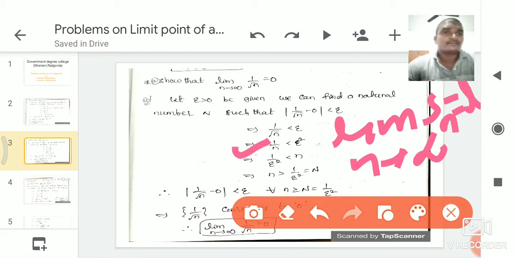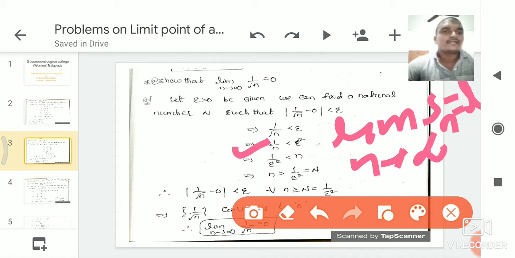So what is the definition of limit point of a sequence? Whenever mod Sn minus L is less than epsilon, there exists a natural number N such that for all n greater than or equal to N. Here N is nothing but 1 by epsilon square. Now we check whether 1 by epsilon square is a natural number or any other number.